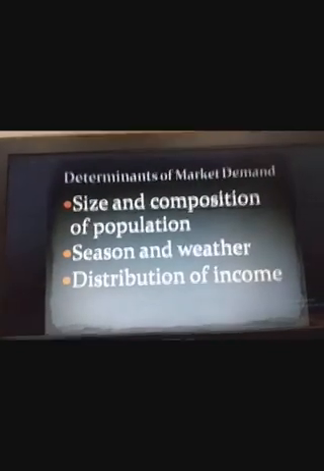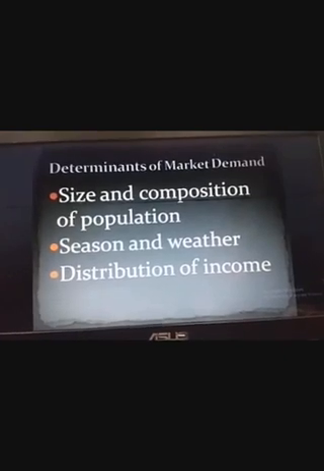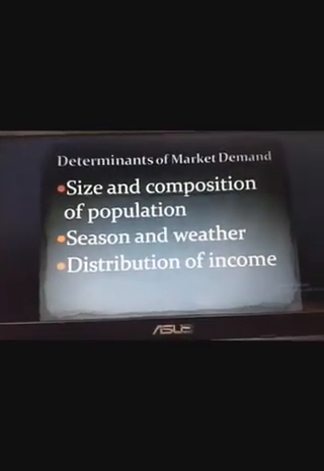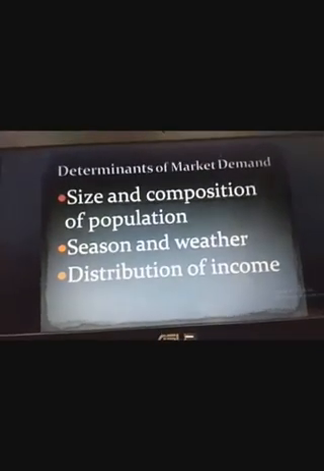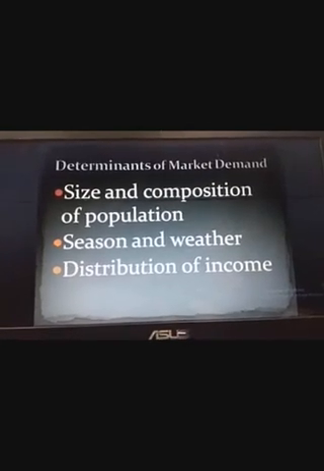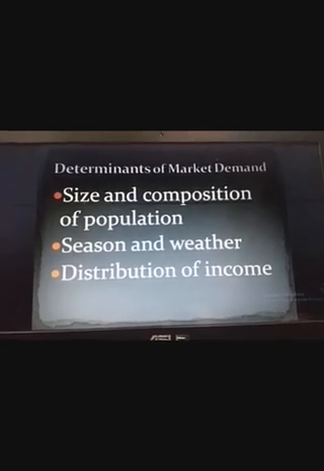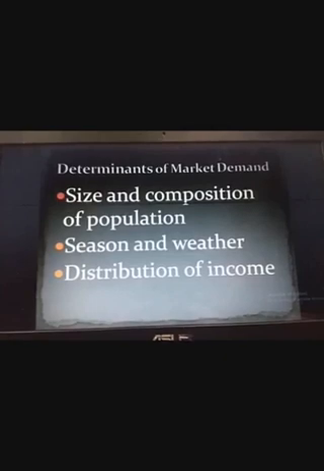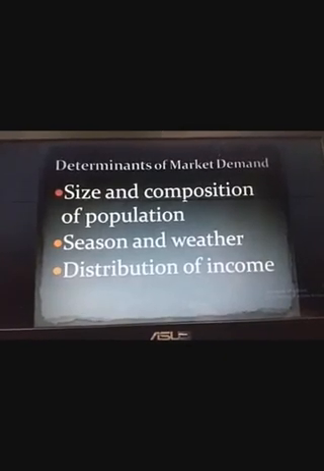Now quickly I'm going to discuss the determinants of market demand as well. There are three determinants of market demand: size and composition of population, the first one. Now, if the size of population is more, the market demand will be more. If the size is small, the demand will be less. So it is very clear. But what do we understand by composition of population? Composition means the population comprises of what categories?